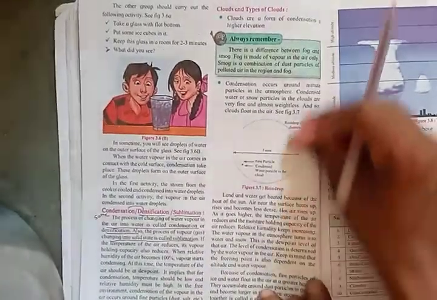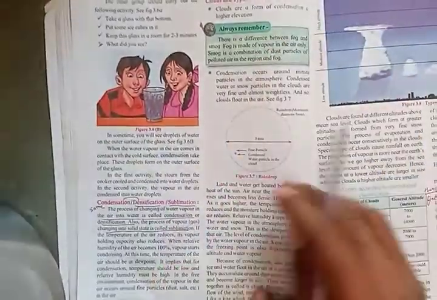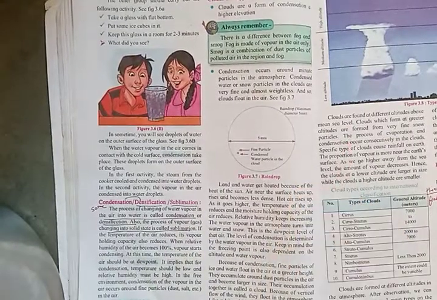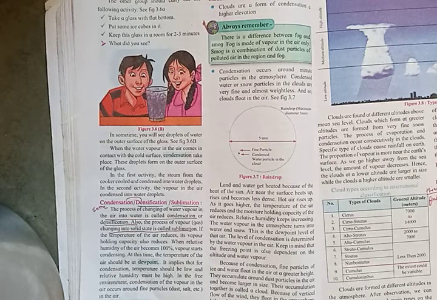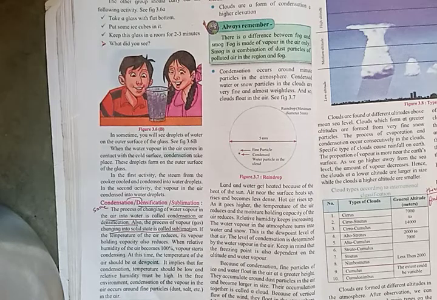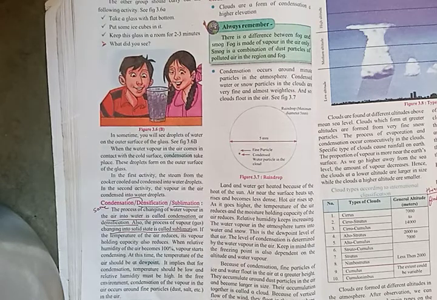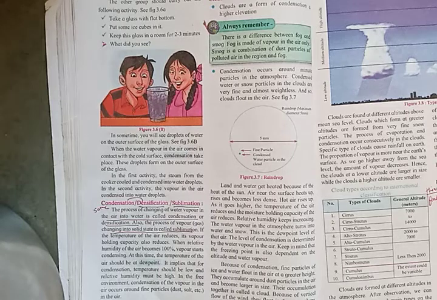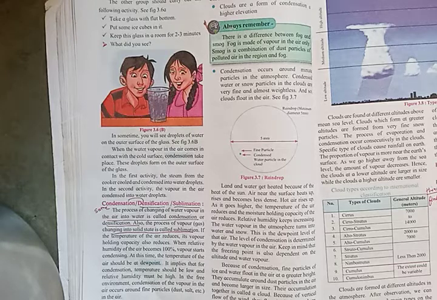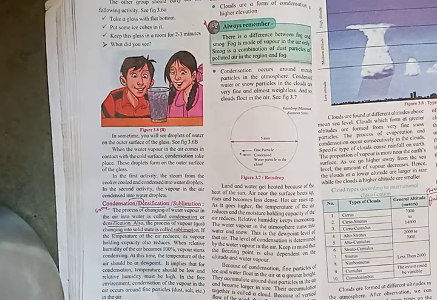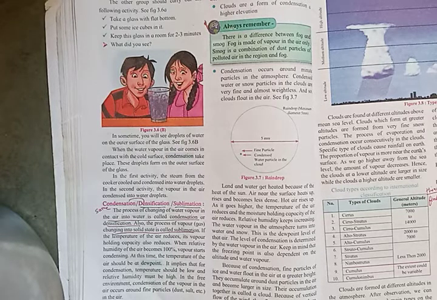Now see, condensation. The process of changing of water vapor in the air into water is called condensation. Also, the process of vapor gases changing into solid state is called sublimation. If the temperature of the air reduces, its vapor holding capacity also reduces.